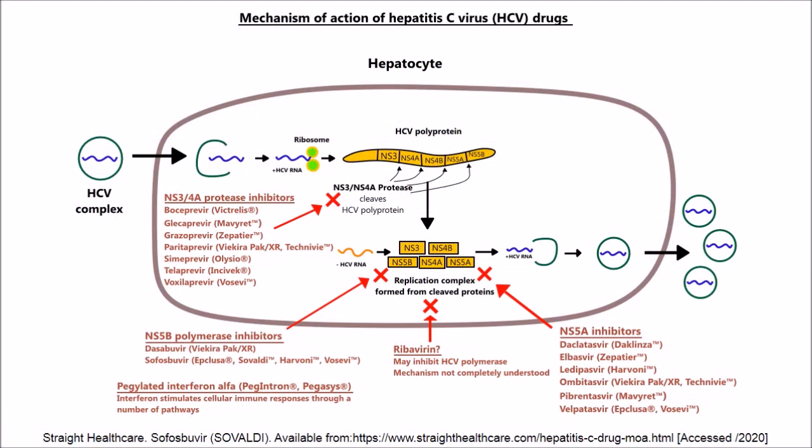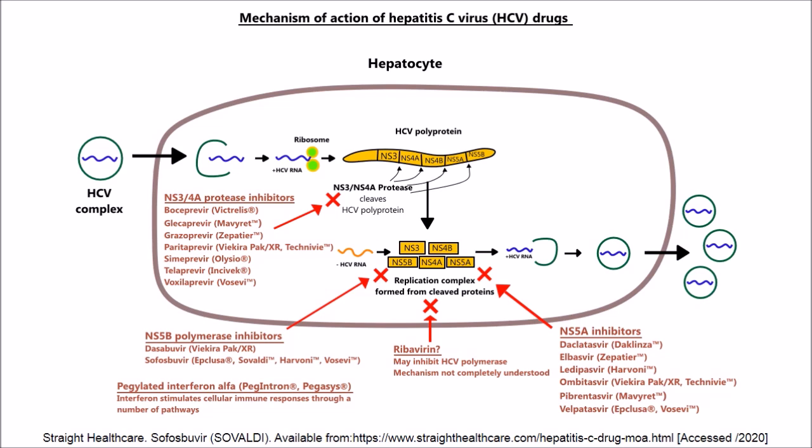So, how do direct-acting antivirals work? First, the hepatitis C virus complex enters the hepatocyte by fusion. It then uncoats its outer membrane. After that, the positive HCV RNA strand is translated by ribosomes to form hepatitis C virus polyprotein. This polypeptide is then cleaved by protease to form non-structural or NS proteins. There are 5 types of non-structural proteins, which are NS3, NS4B, NS5B, NS4A, and NS5A.